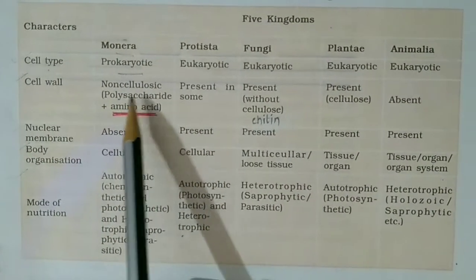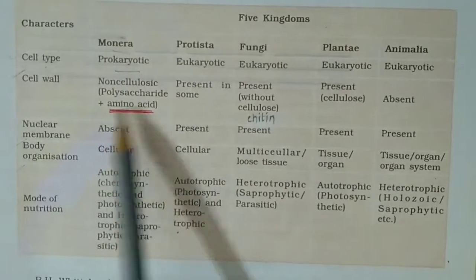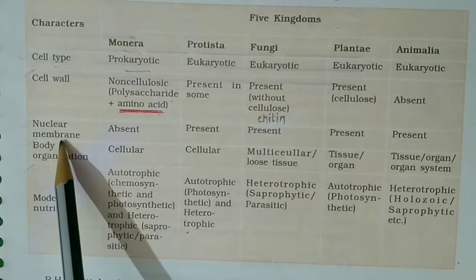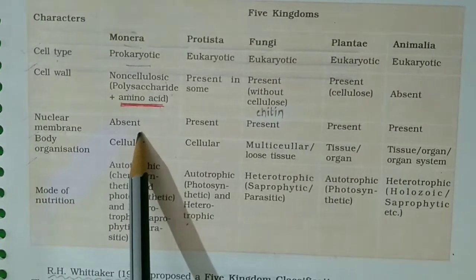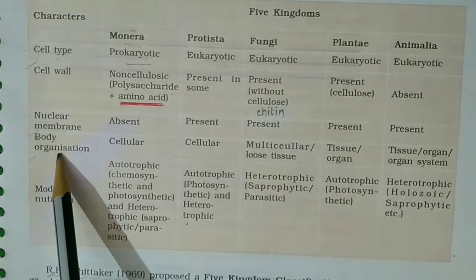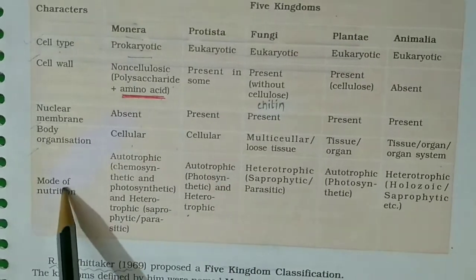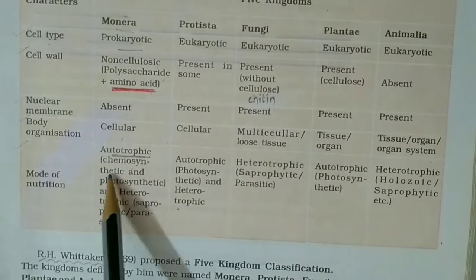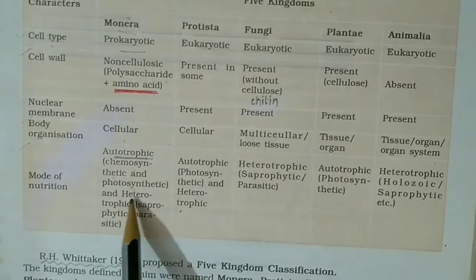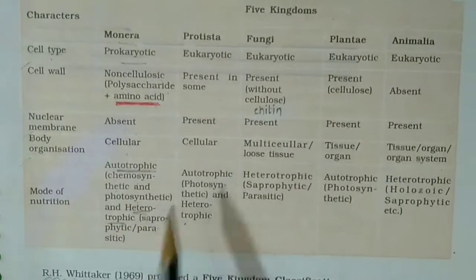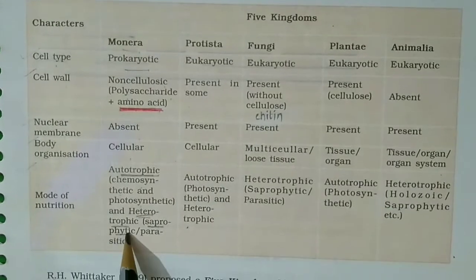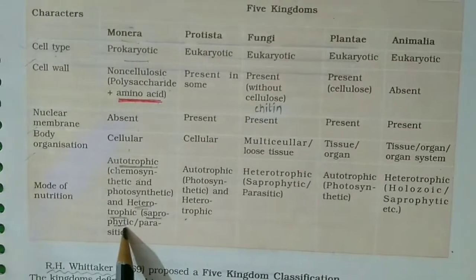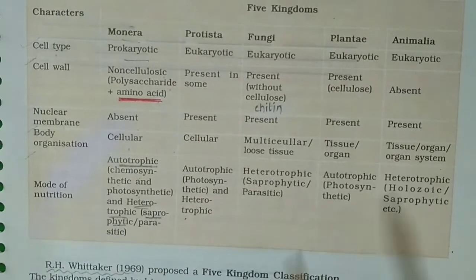Cell wall is non-cellulosic, that is, it is made of polysaccharide and amino acid. Nuclear membrane is absent in these organisms. Body organization is cellular, and their mode of nutrition is autotrophic, either chemosynthetic and photosynthetic, and heterotrophic by saprophytic mode of nutrition, or parasitic.